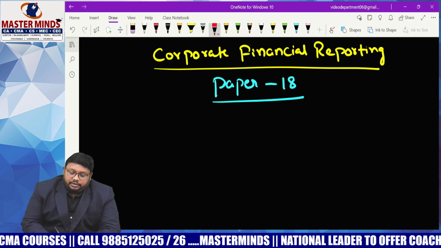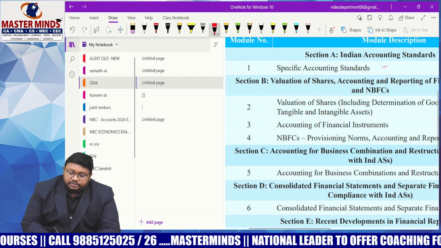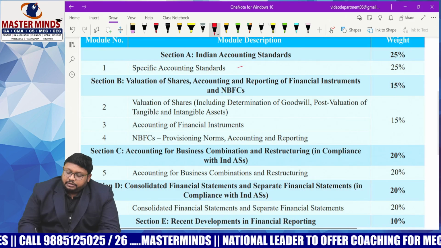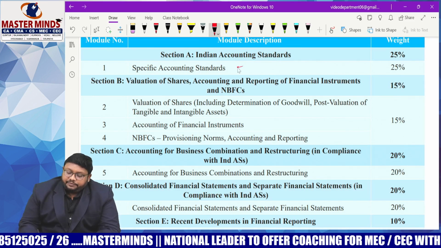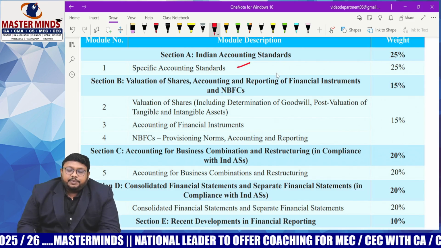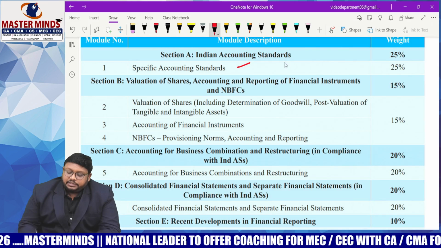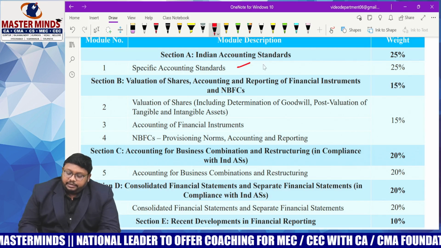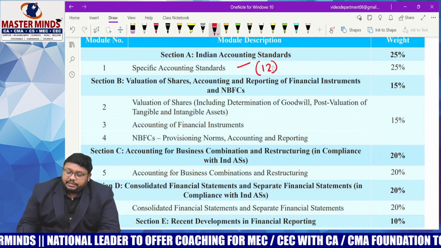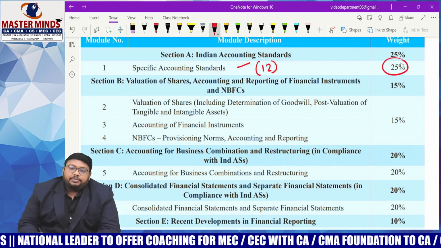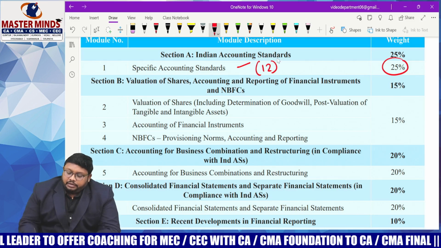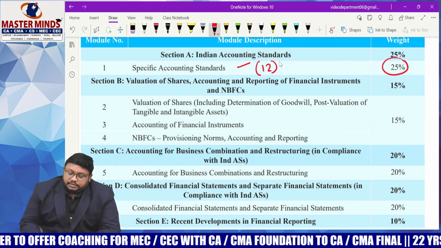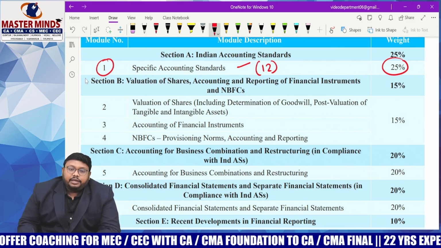In CFR we have different sections that we need to discuss over here. Section 1 is completely related to specific accounting standards. The specific accounting standards cover all the Ind AS. Mostly we have 12 specific Ind AS, which carries 25% of marks, 25% weightage. So under these 12 Ind AS, we can see this is study note number 1.